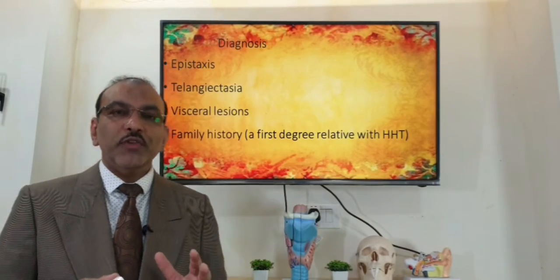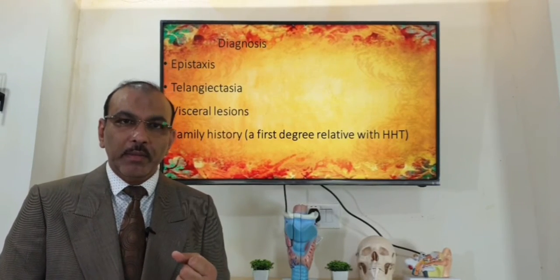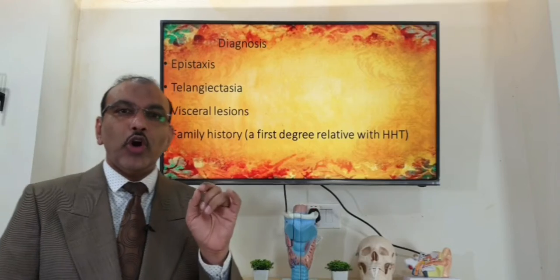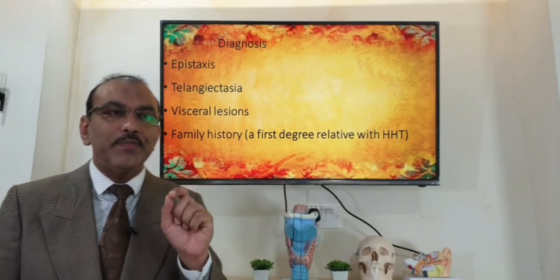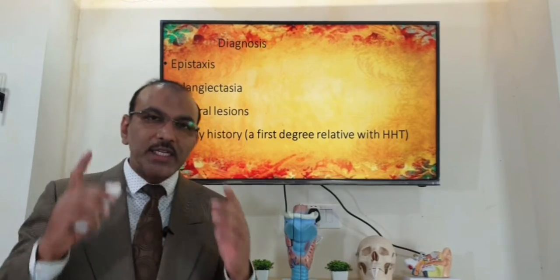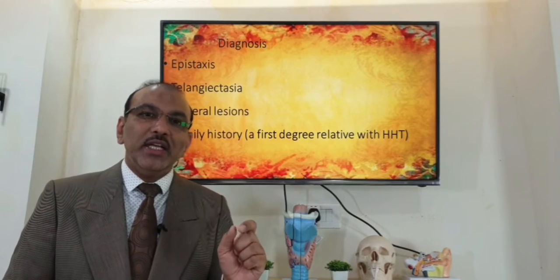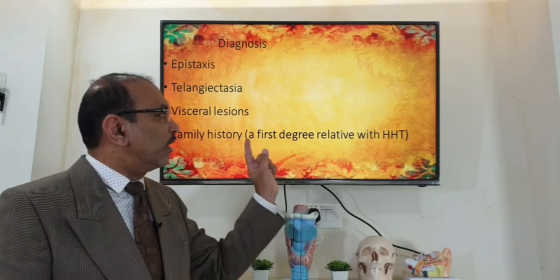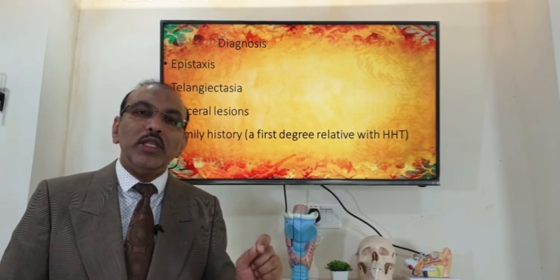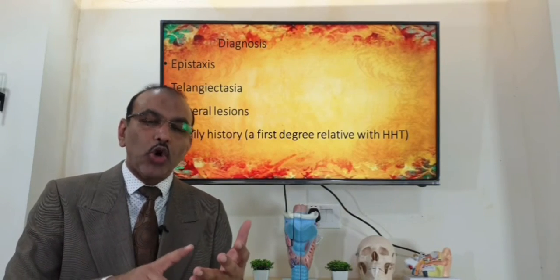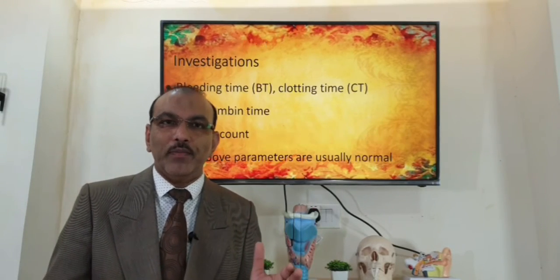Now, for a diagnosis, we need a few criteria. One is a history of bleeding tendency. Second, on examination, there are small spots, approximately 3 to 4 millimeters. And not only external, internal organs are also involved. And if you take a history, the first degree relative will give a history of a similar complaint. And all the bleeding parameters, bleeding factors, coagulation profile, all the parameters on investigation are going to be normal.